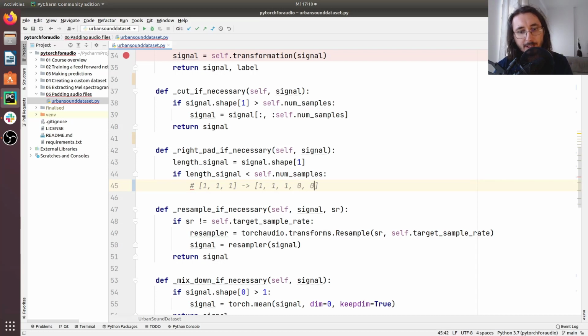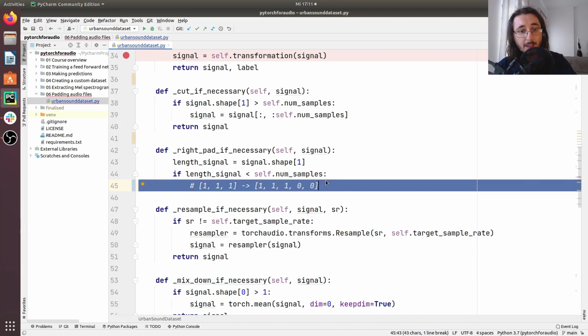So we'll just add a couple of zeros here, and we are right padding because here you have the array, and we are just appending new items on the right of these things. If we were to left pad, we would actually prepend these values here. Now what we want to do is append new values on the right of the array of our signal. So that's right padding.